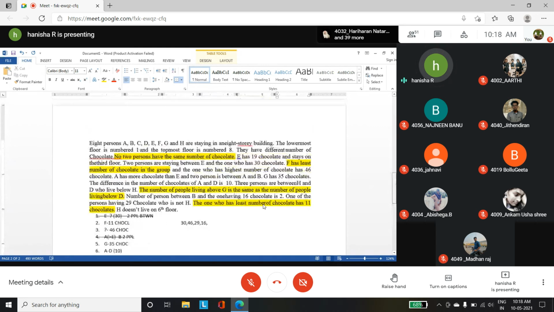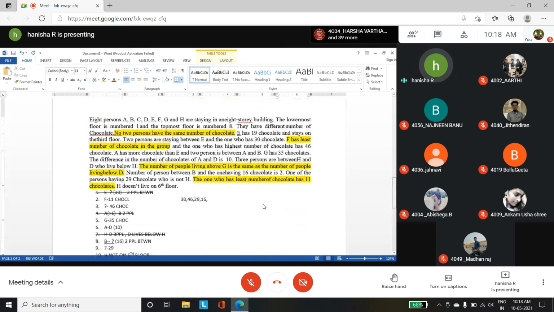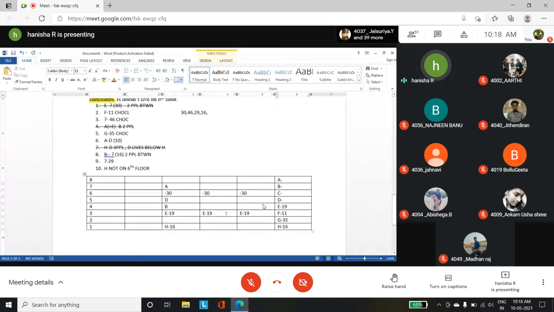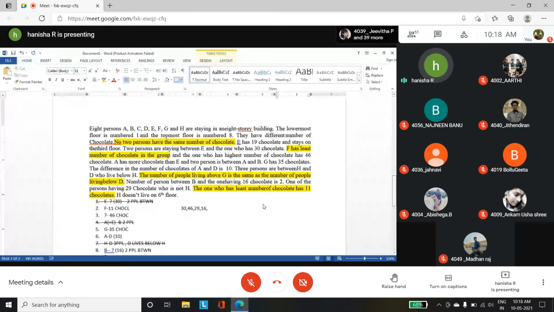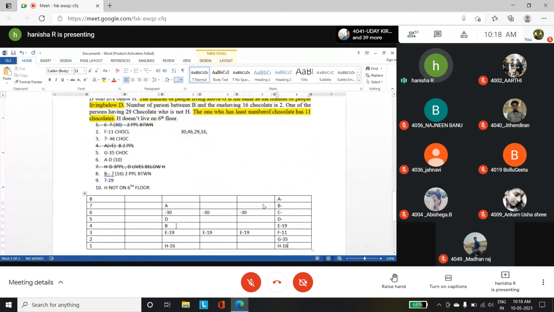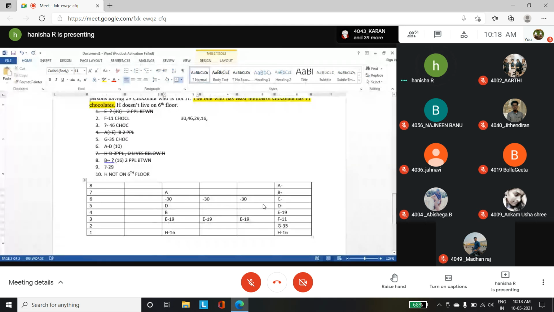The number of people living above G is the number of people living below D. So we are going to mark G in such a position that the number of persons living above G is the same as the number of persons living below D. Out of the two positions, if I mark G over here, above G you have no one, but below D you have 1, 2, 3, 4 persons.